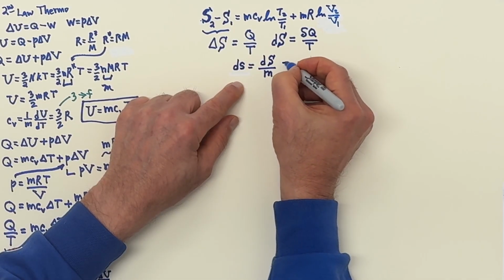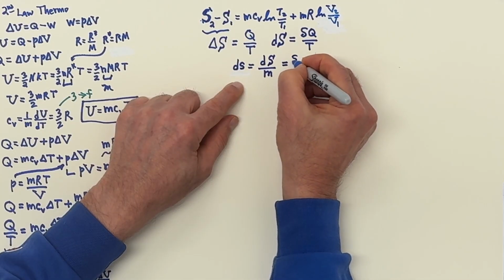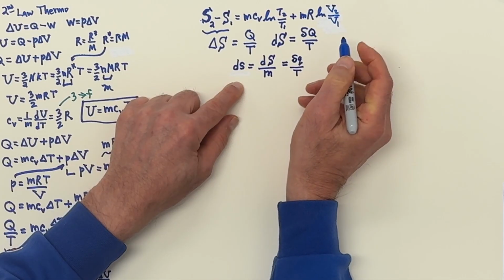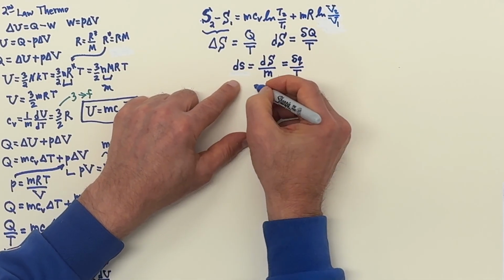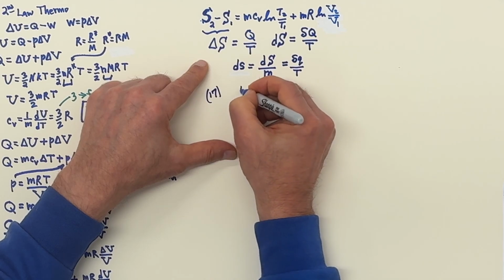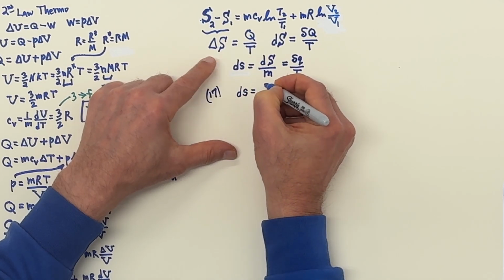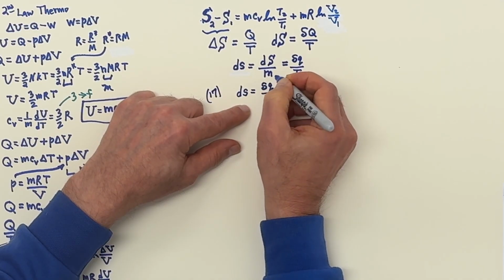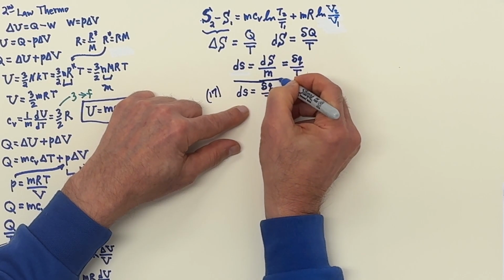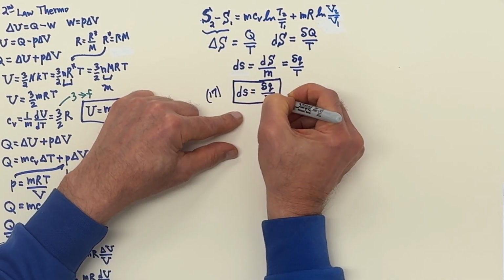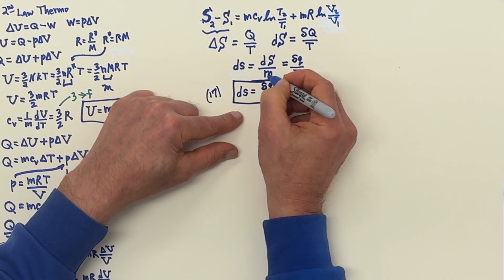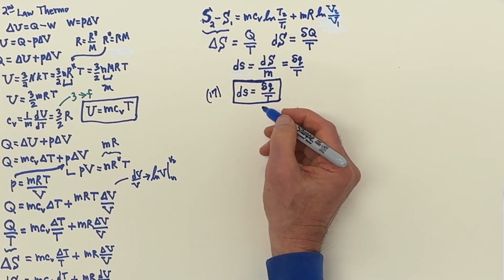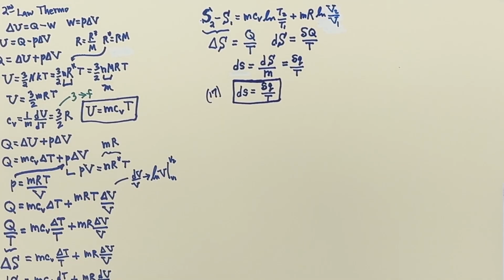And if I do that, then over here I would have little q divided by T. So I would like to call this equation 17, where we have the ds is equal to the infinitesimal heat transfer divided by the temperature. And remember, we're going for about 33 or so equations that are basic by way of review of thermodynamics, which we will use in deriving the adiabatic lapse rate formula, the general one.